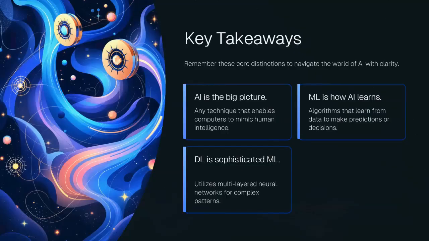So to recap, AI is the umbrella. Machine learning is learning from data instead of hard-coded rules. Deep learning is using neural networks to learn really complex patterns.